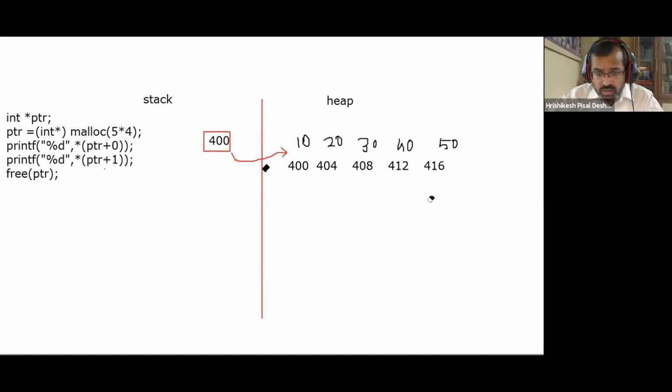So your pointer pointing to a block of memory where there is no allocation is known as a dangling pointer. It is pointing to a block of memory where there is no variable stored. The value may be there, but that value is anyway garbage. So you have to be cautious.